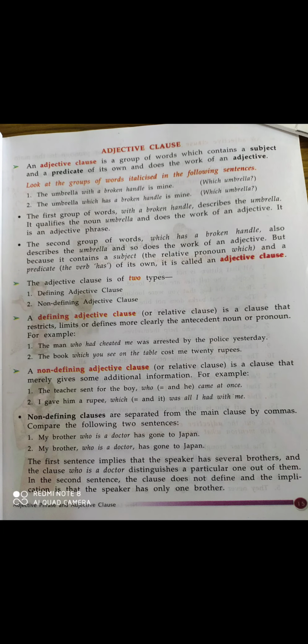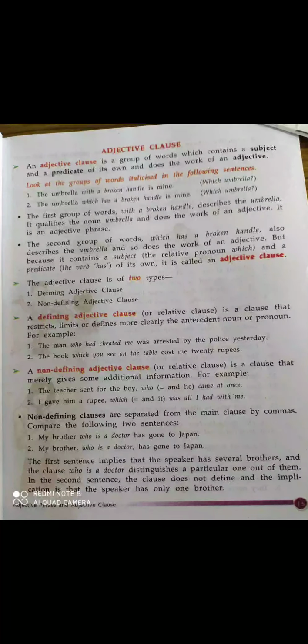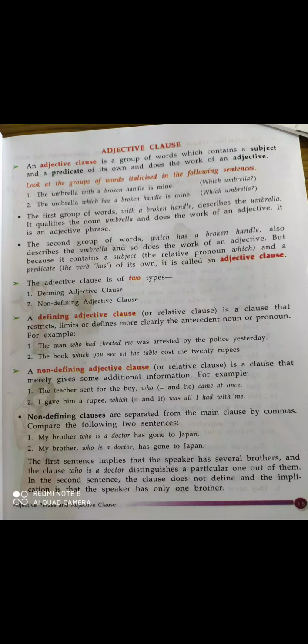Okay, now let's see adjective clause. So an adjective clause is a group of word which contains a subject and predicate of its own and does the work of an adjective. Okay, where the group of word does the work of an adjective and they have their own subject and predicate, at that time they are called adjective clause. Okay, if they have their own subject and predicate, at that time the group of word is called adjective clause.